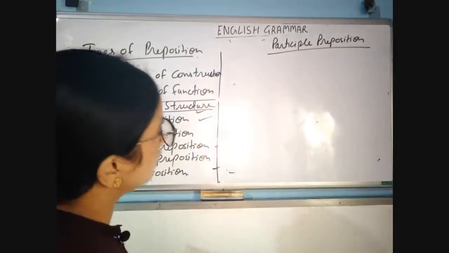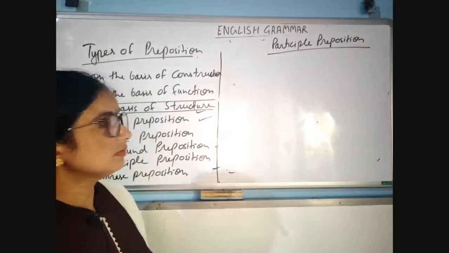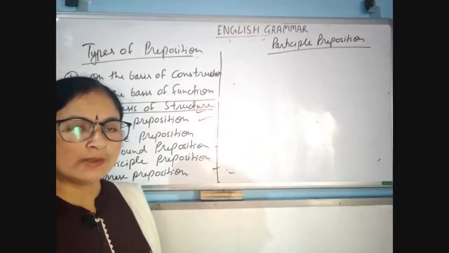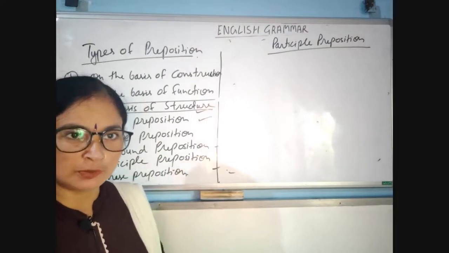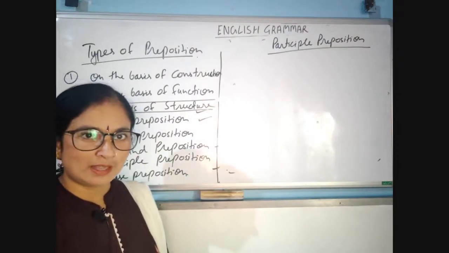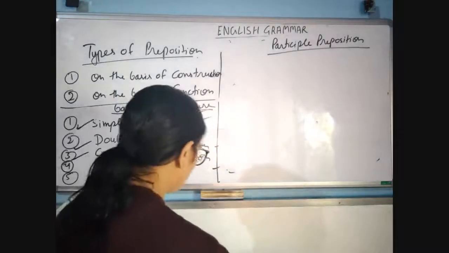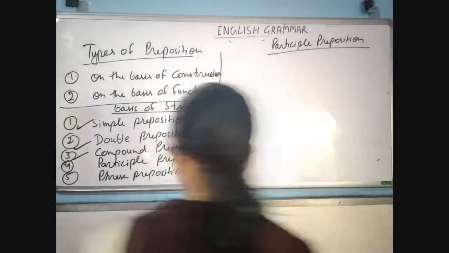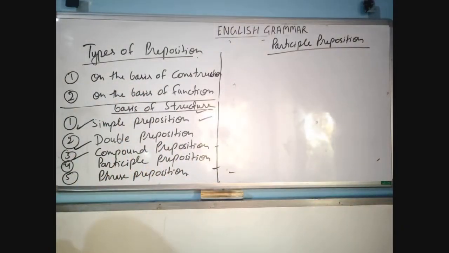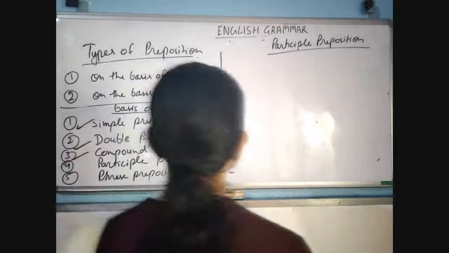Then you are thinking that a participle is a non-finite verb, but how can it be a participle preposition? Am I right? Are you thinking so? So don't think so much. It is called a participle preposition when a participle is used as a preposition before a noun or a pronoun in a sentence. First, write the definition of participle preposition.